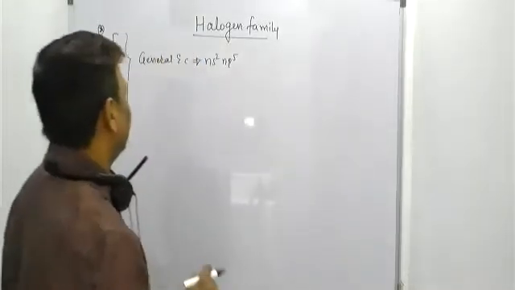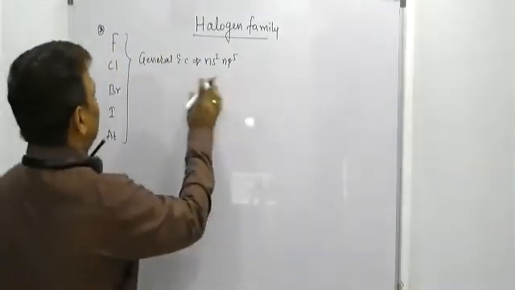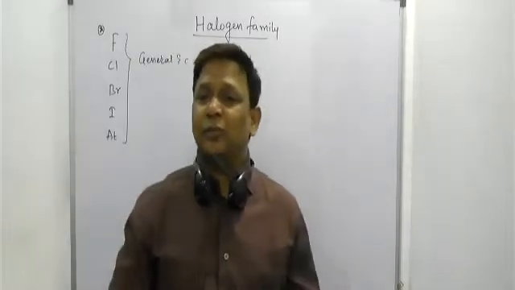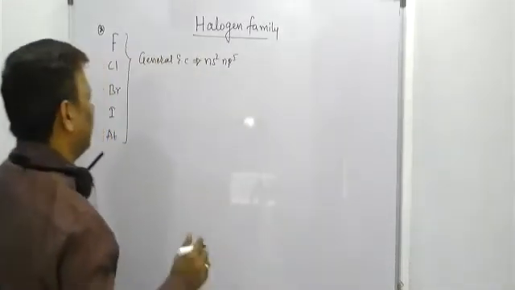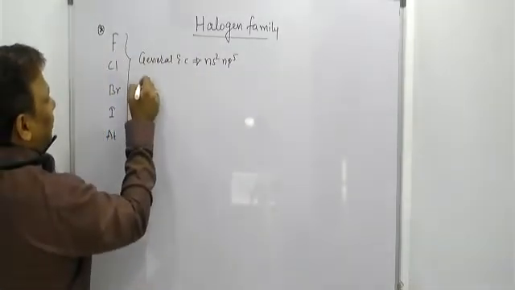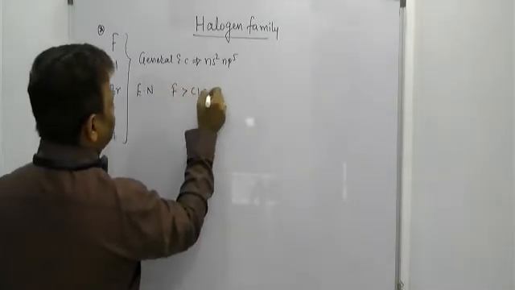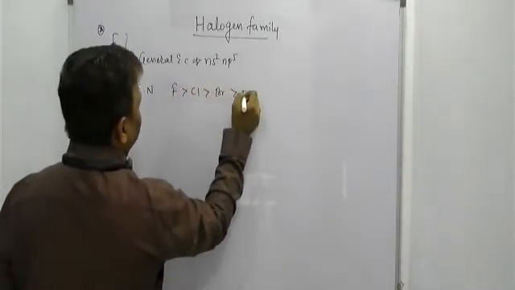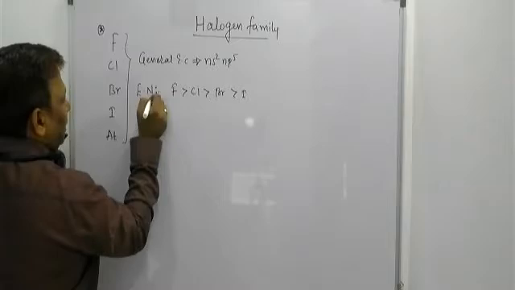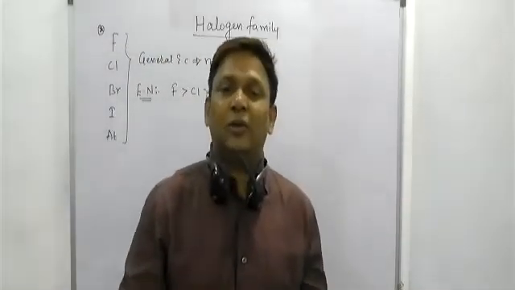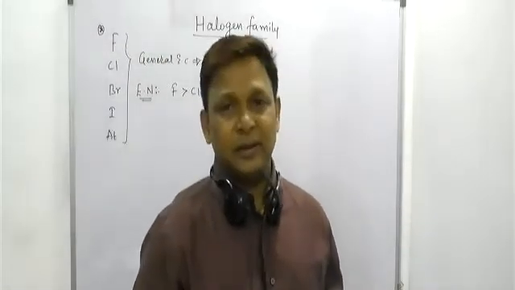The first point I want to discuss in this one: fluorine, chlorine, bromine, iodine, astatine. And if I ask you which is the most electronegative element, everybody knows that. So they can ask about the order of electronegativity. Fluorine is more electronegative than Cl, than Br, than I. This is the order of electronegativity. So fluorine is the most electronegative element of group 7A. Pakka.